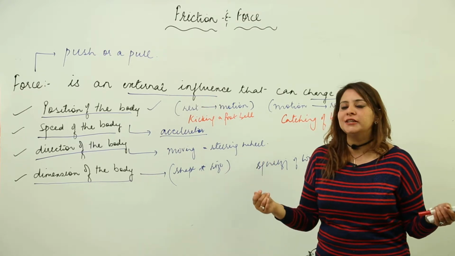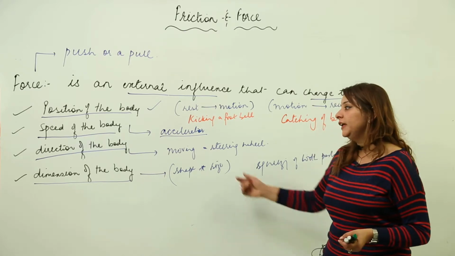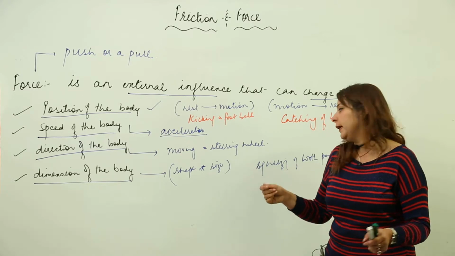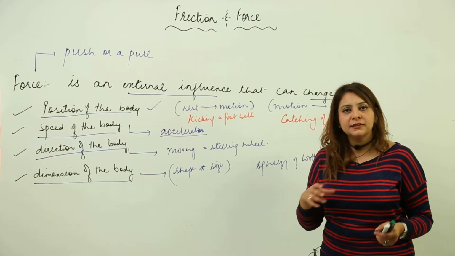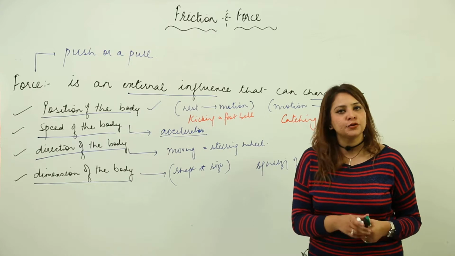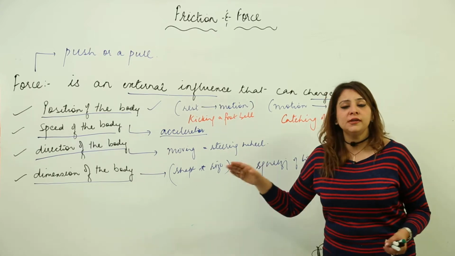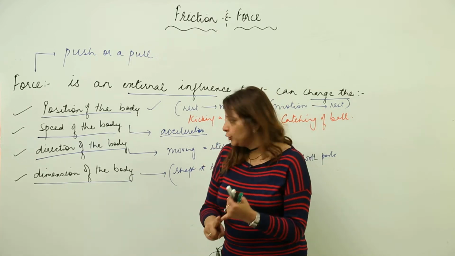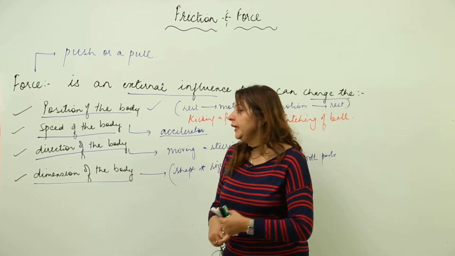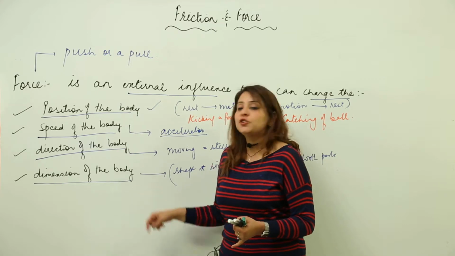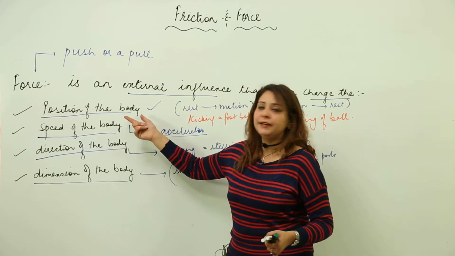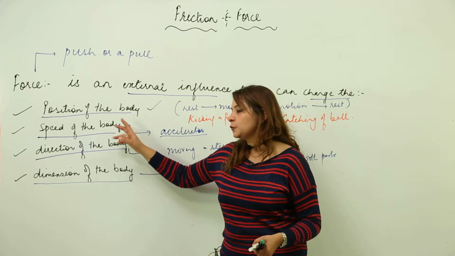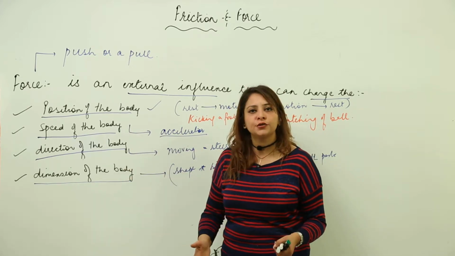So here also you are changing its shape and size. So that means by applying force, these things, stretching of rubber band and squeezing of toothpaste, form an example under the dimension of the body. So force is an external influence which can bring about these changes: it can change the position of the body, the speed of the body, the direction, and the dimension also. Position here refers to rest to motion, motion to rest, dimension means shape and size, speed as speed only, direction as direction also only.